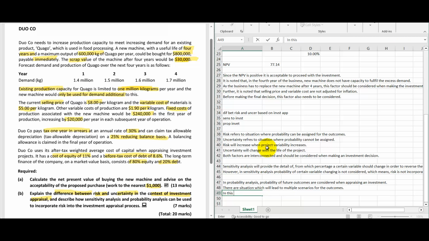In this situation, joint probability analysis could be used for a better decision. So like this, you can write a nice answer for this particular question.